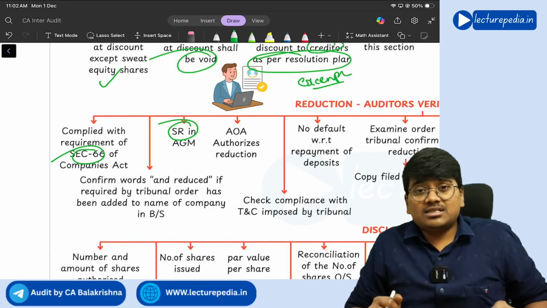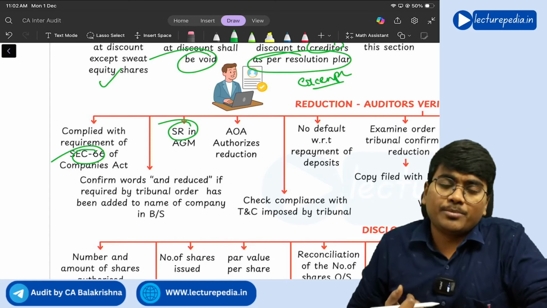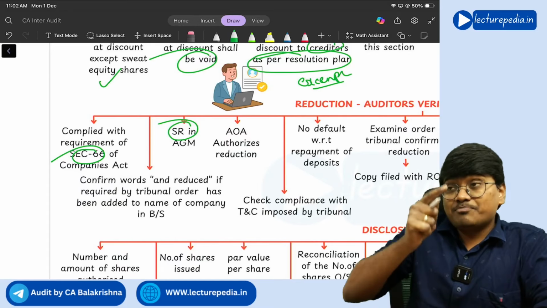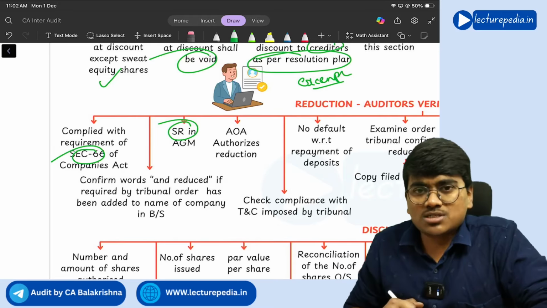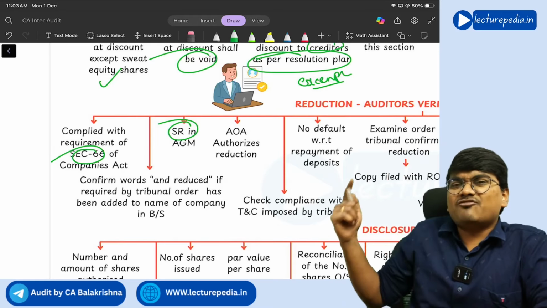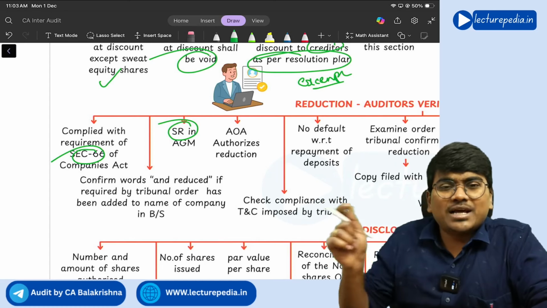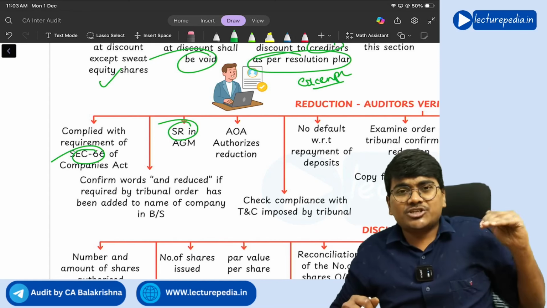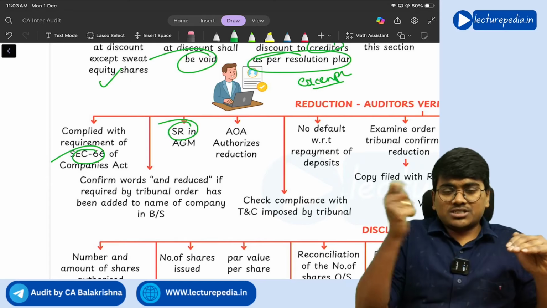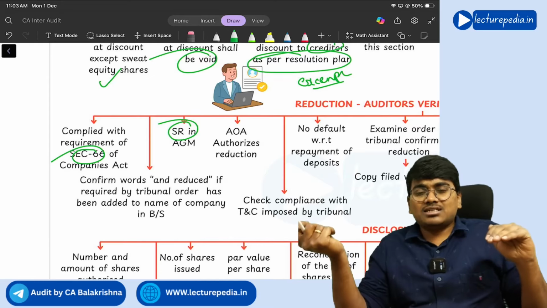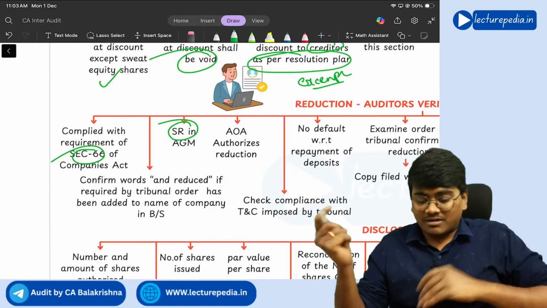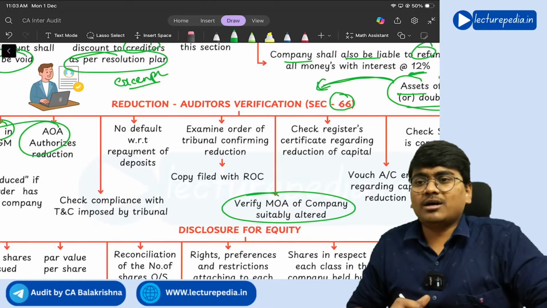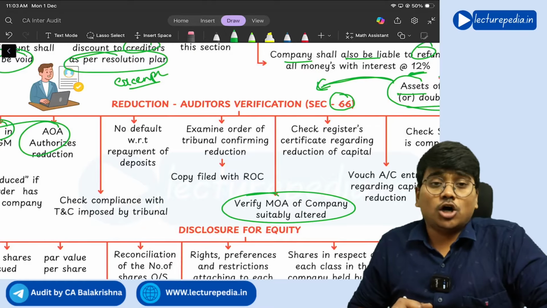Next, another important thing is that the articles of association of the company should authorize the company for reduction of share capital. And once the share capital has been reduced, the company needs to alter its MOA. Why? Because in the MOA there will be a certain clause, the capital clause. So you are reducing the share capital, and proportionately you should also alter that capital clause in the MOA, right? So the AOA should authorize, and verify that the MOA of the company has been suitably altered or not.